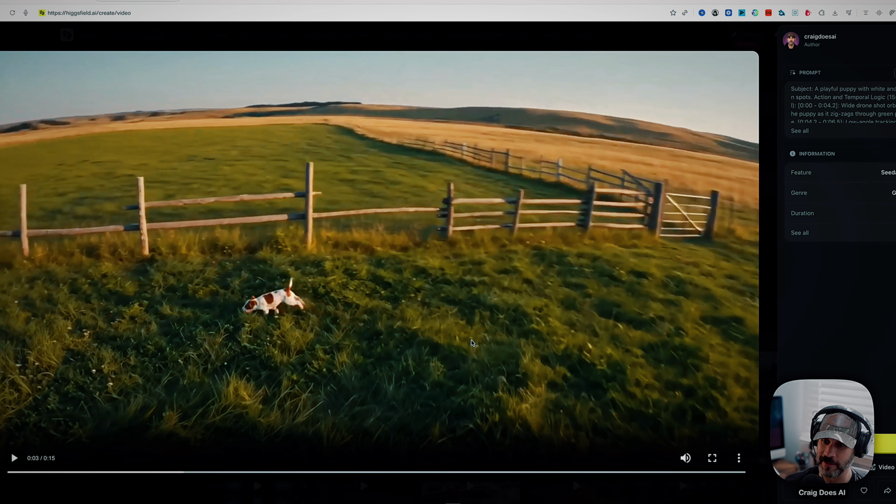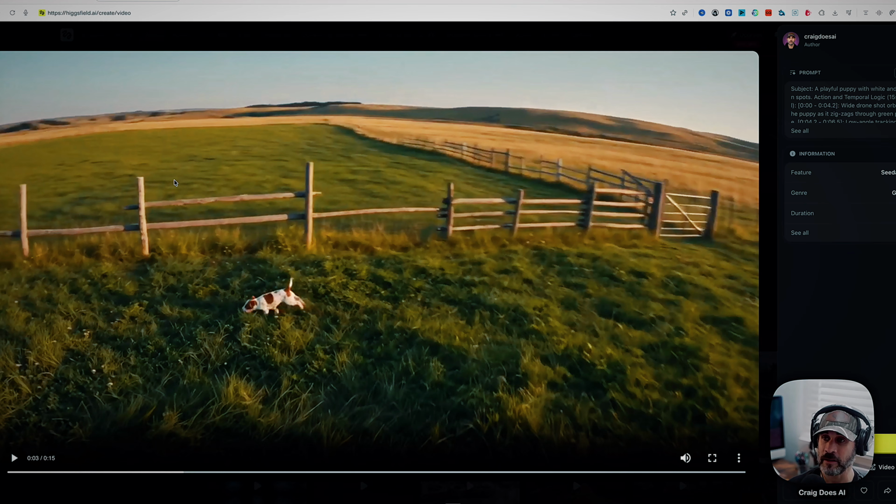And again, remember, this is 720p, so obviously the quality can be quite a bit higher. If you did it in 1080p, you use a little bit more credits, but you get 1080p. What's also really good about Higgsfield is that it has built-in upscalers, so you can upscale the video up to 4K pretty easily and quickly for just a few credits, which is pretty nice. But let me show you what we can actually do now with the gem.